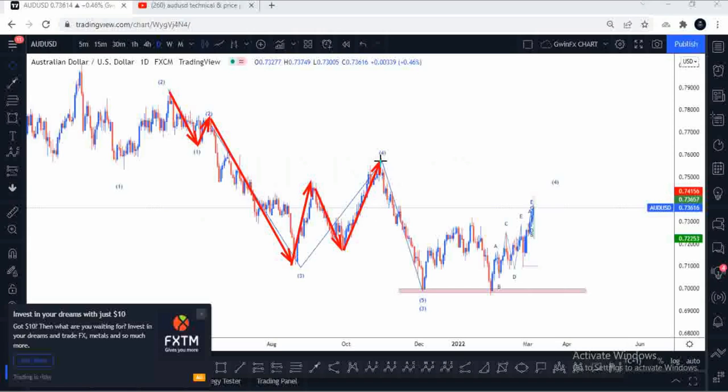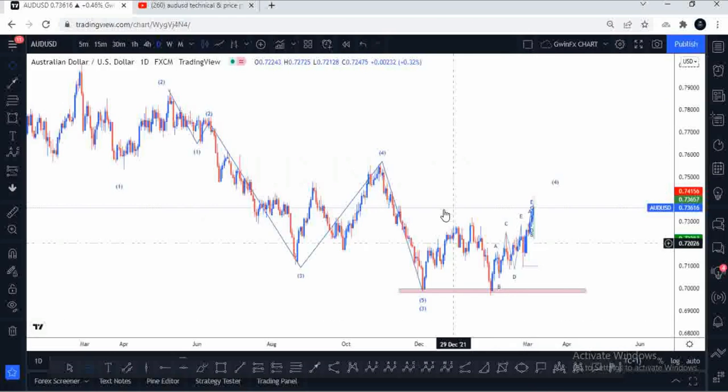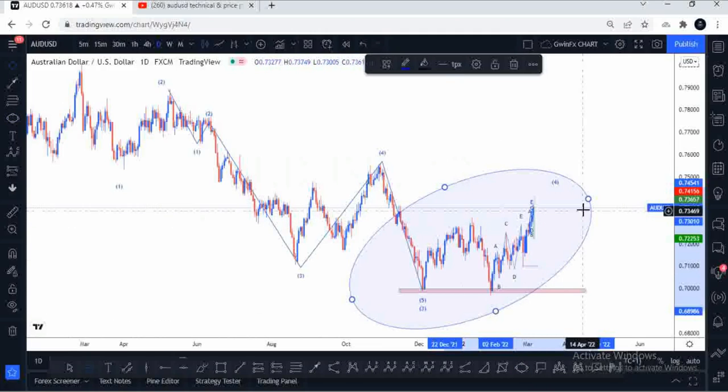What I'm looking for here is a bullish and a bearish scenario. I'm going to be reactive in my execution and predictive in my analysis. So in this analysis I'm going to be predictive, in the execution I'm going to be reactive. Here I'm going to share with you this area here. This whole area here is what I'm going to be concerned with, because this is where we are currently in the market.